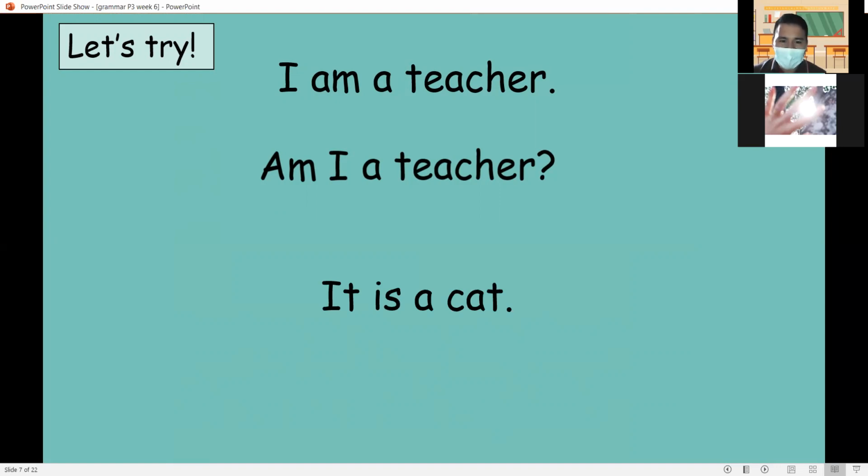It is a cat. Question: is it a cat? And question mark. Is it a cat?